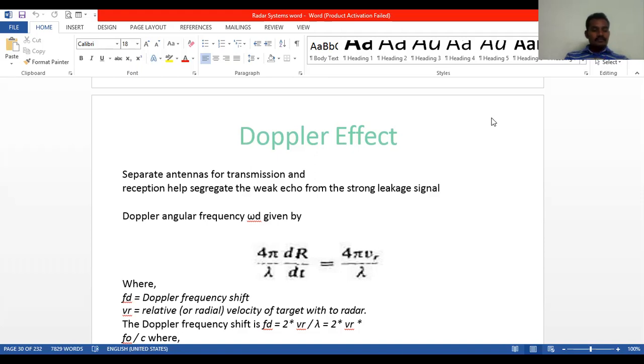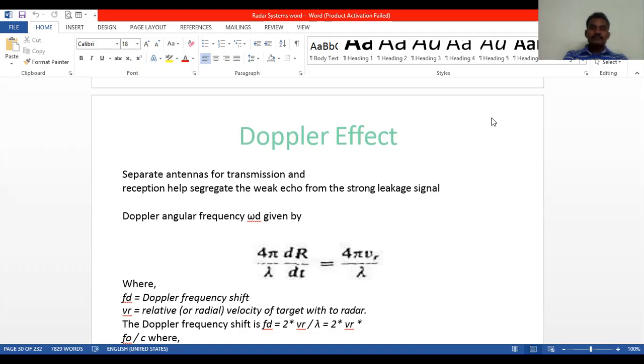When the change in phi with respect to time is a frequency, this is the Doppler angular frequency, denoted by omega d equal to 2 pi fd, which equals d by dt of phi.